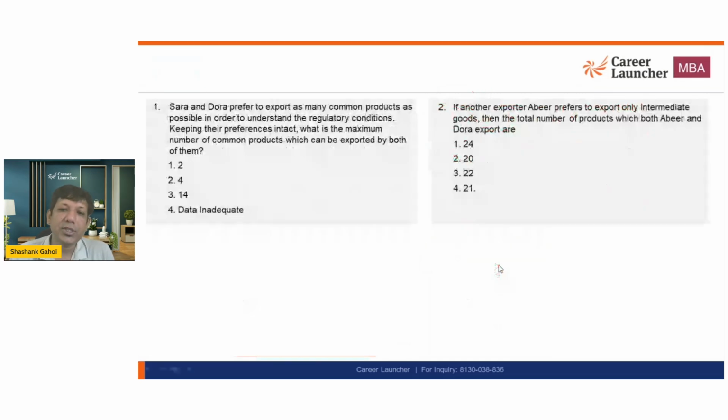So the answer of this question is directly going to be option 1, that is equal to 2. Okay. Now the next one. If another exporter, Abir, prefers to export only intermediate goods, only intermediate goods are what? 6. Then the total number of exports that both Abir and Dora export are.